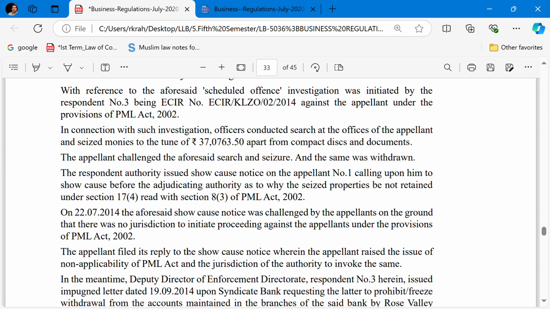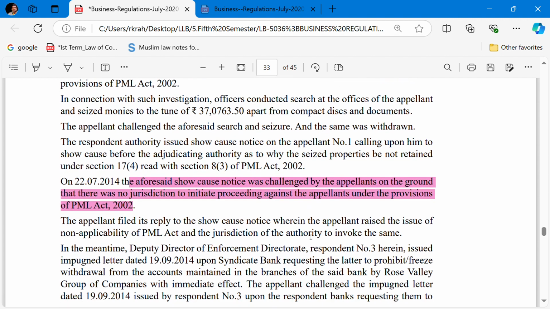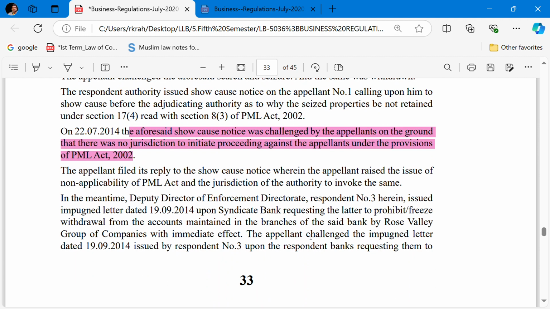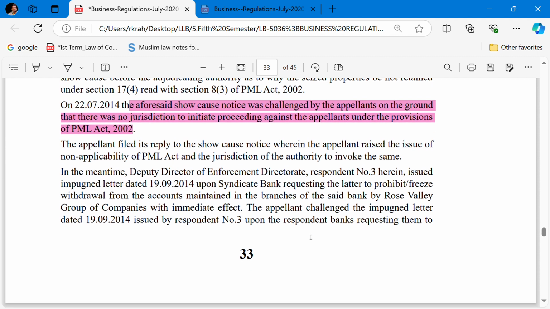The aforesaid show cause notice was challenged by the appellants on the ground that there was no jurisdiction to initiate proceedings against the appellants under the provisions of the PMLA Act. The appellant filed a reply to the show cause notice wherein the appellants raised the issue of the non-applicability of the PMLA Act and the jurisdiction of the authority to invoke the same. In the meantime, from here the main issue arose.